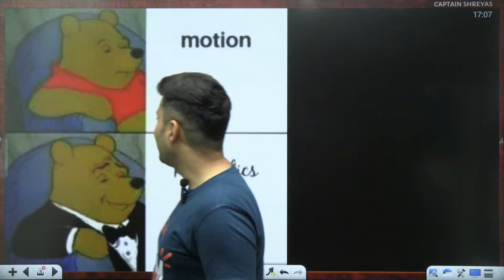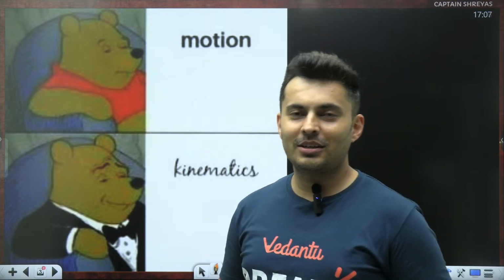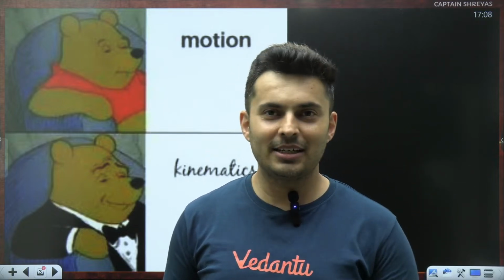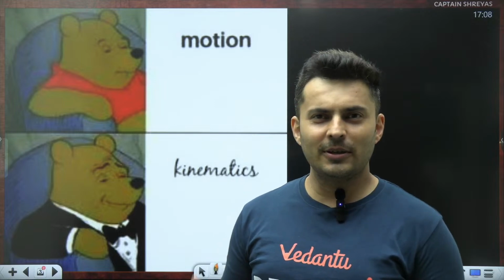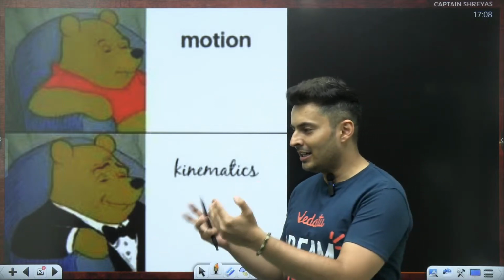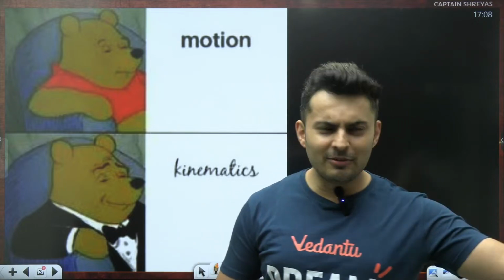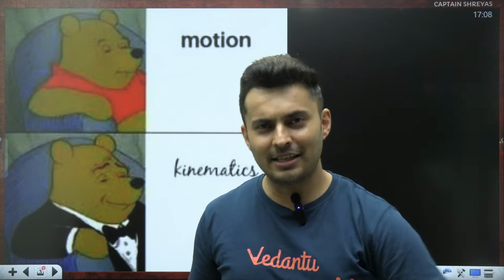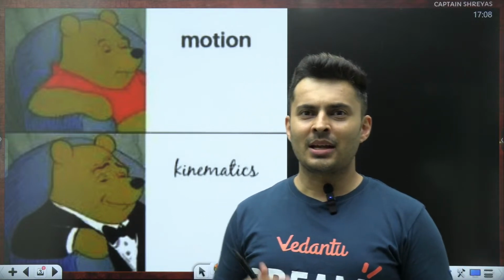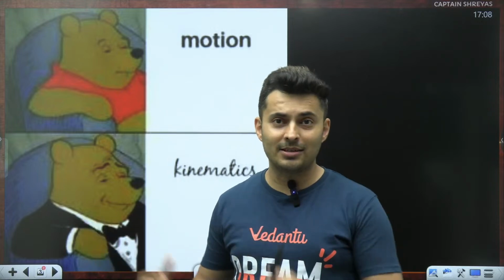Cool. So let's begin. See, when we say kinematics, understand it is actually a fancy word for motion, and understanding that motion. So when I say anything is moving, everything around you either stays at rest or is in motion, and we are basically studying what will happen to the motion after some time.